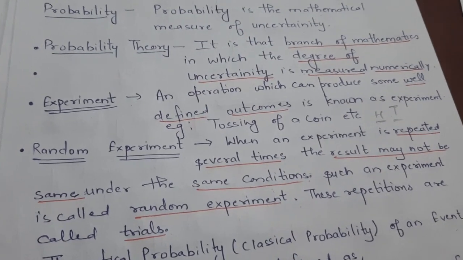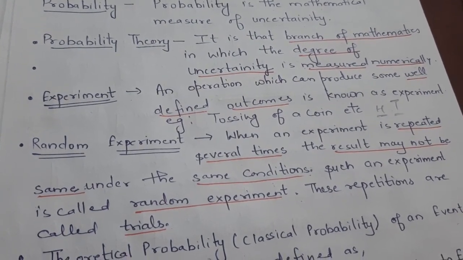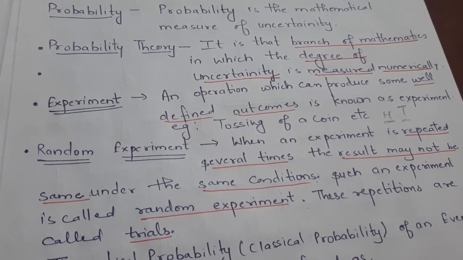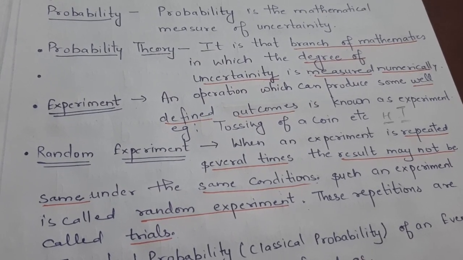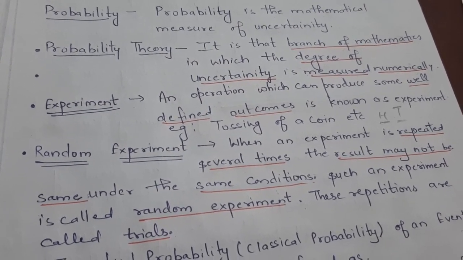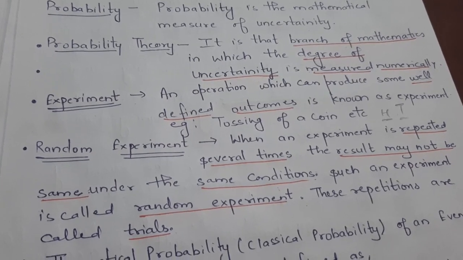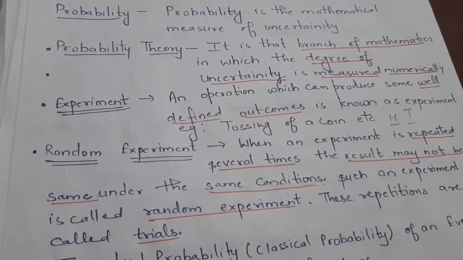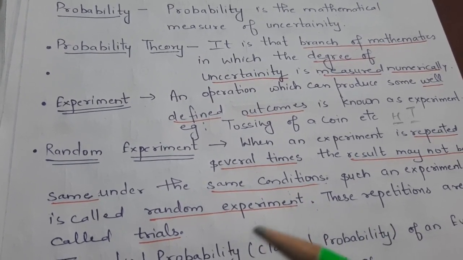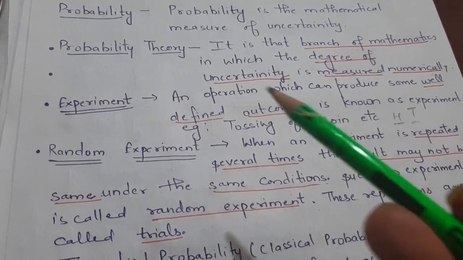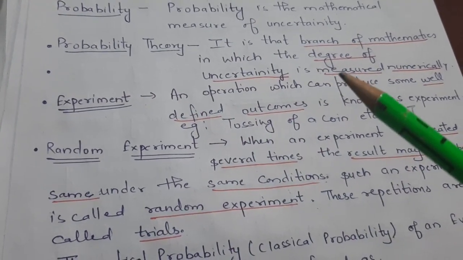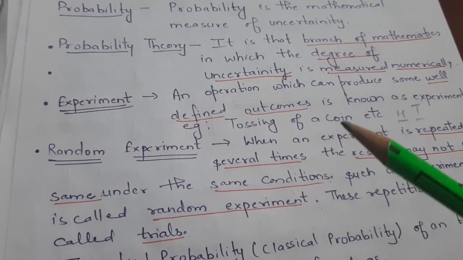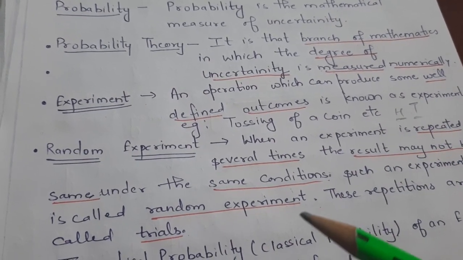Suppose you went to market and bought a packet of bread. Now, is this considered as an experiment? Does it produce some well-defined result? No, it does not produce any well-defined result. You have thrown a dice. Does it produce some well-defined result? Yes, it will produce. We will get a number from 1 to 6. So here tossing of a coin, throwing of a dice, these all are considered as experiments. But buying of a bread is not considered an experiment, as it is not producing any well-defined outcome.